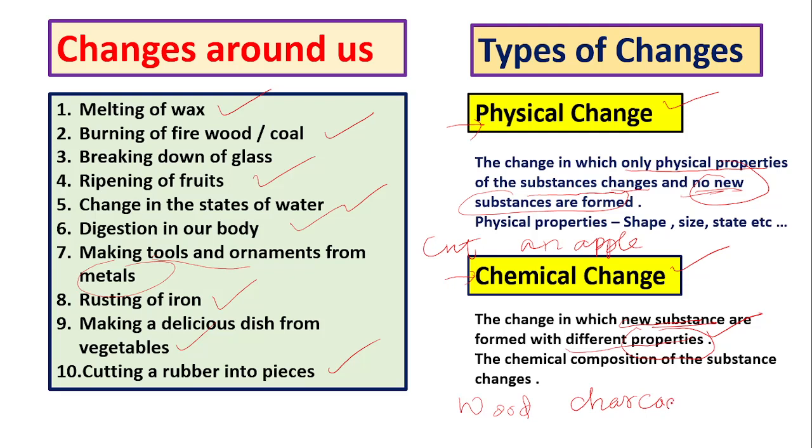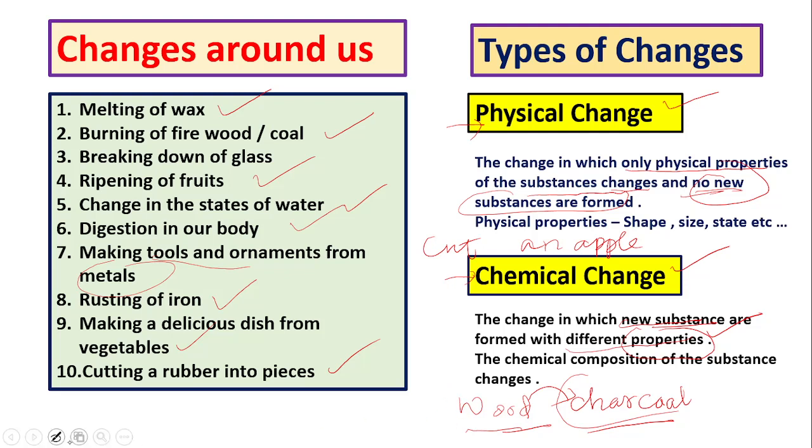If wood is converted into charcoal, the property of charcoal is quite different from the property of wood. Then you cannot call charcoal as wood or wood as charcoal. So in this case, we can say that a chemical change has taken place.